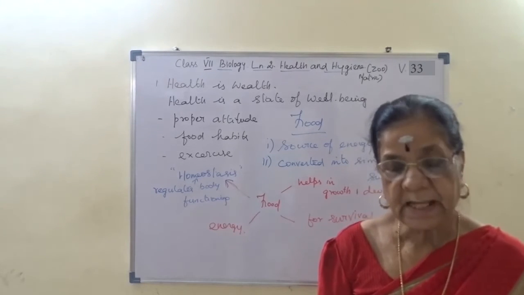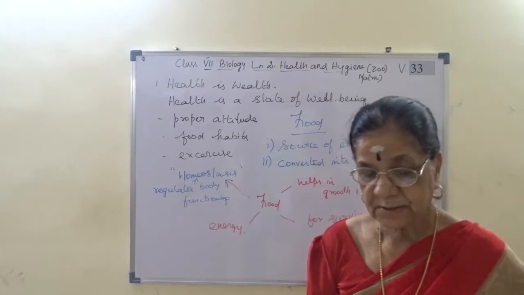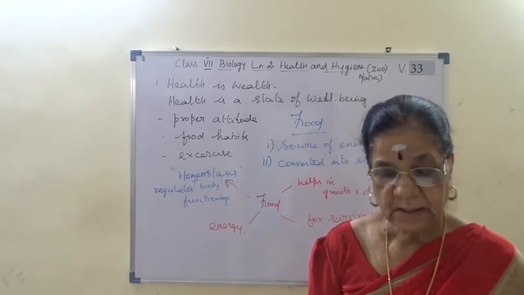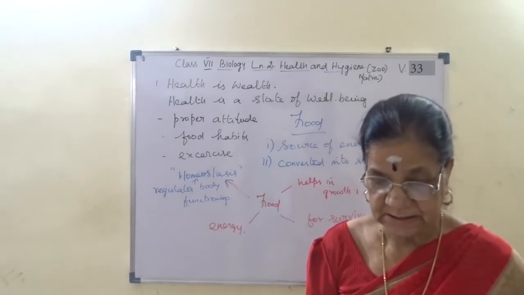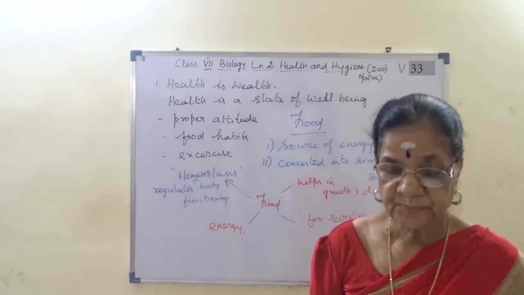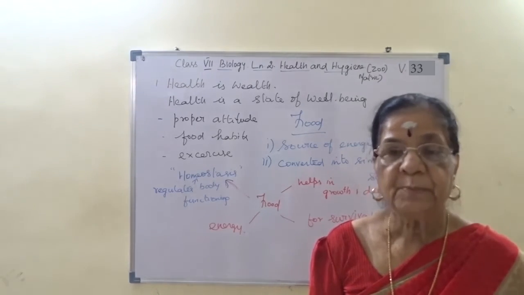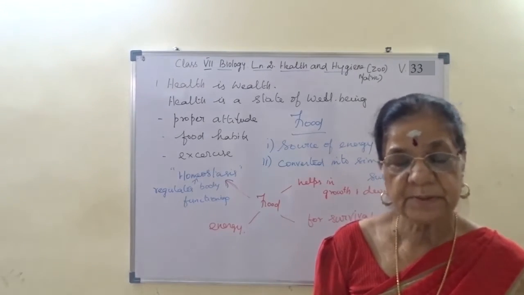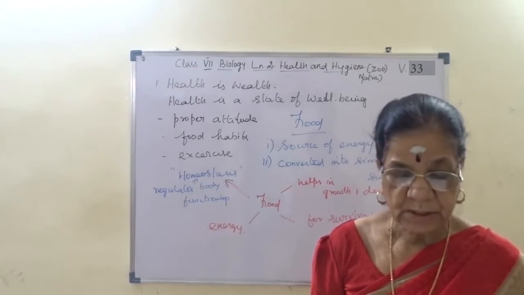Based on the eating habits, animals are classified as herbivores, plant eaters, carnivores, flesh eaters, and omnivores, eating both plants and animal flesh. Read these two points, this is an important 2 mark question.